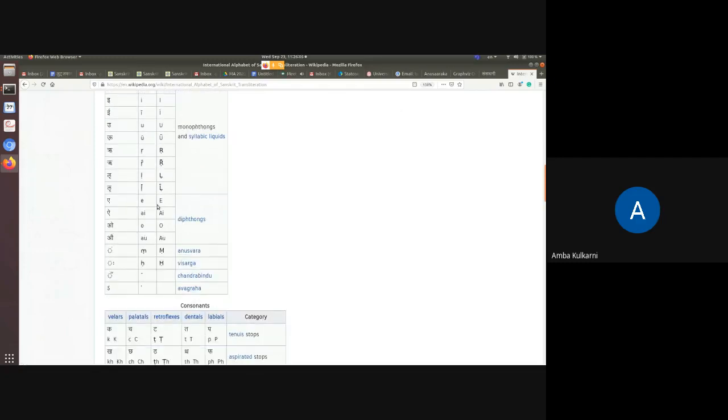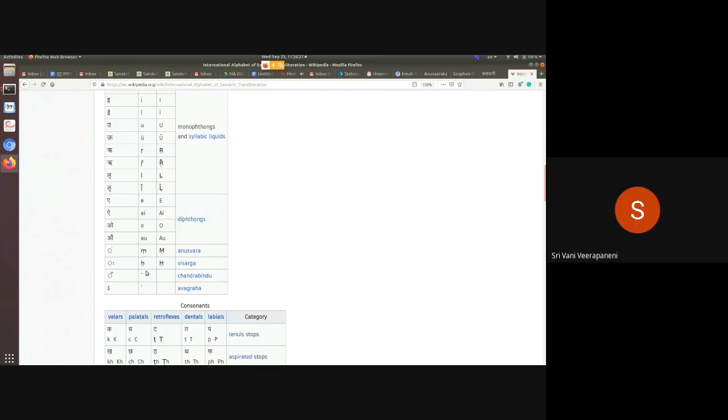E is written as capital E or small e. Sorry, ai is AI, o is O, au is AU. Anusvara is M with a dot below it, and Visarga is H with a dot below it.